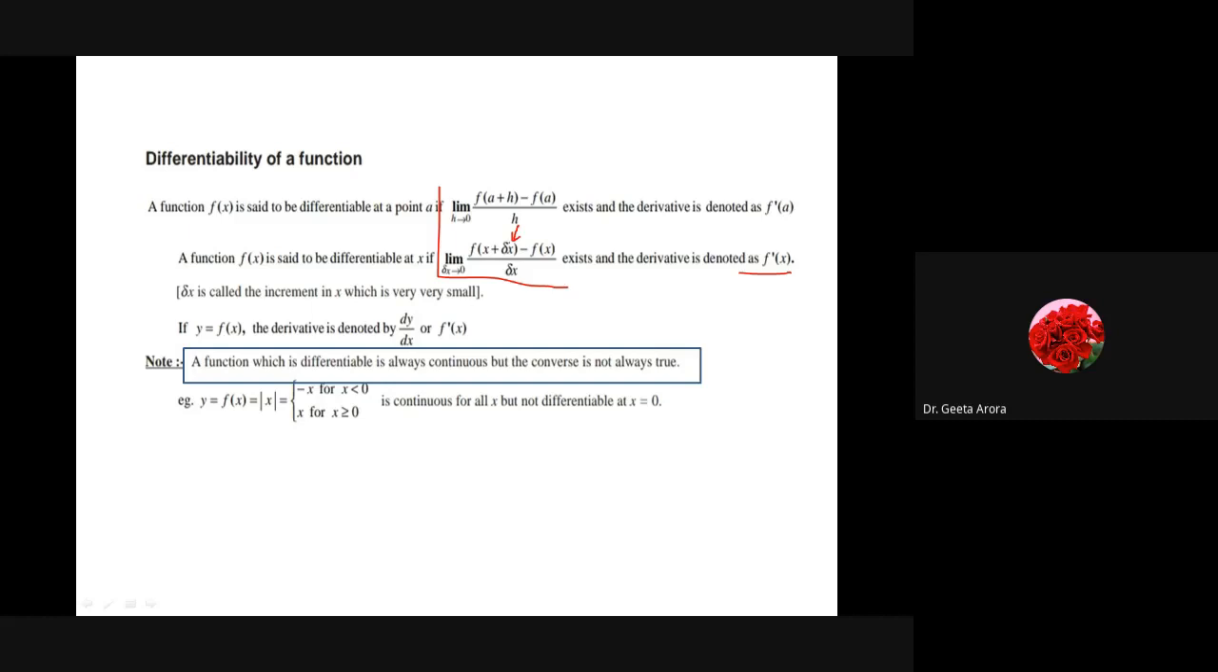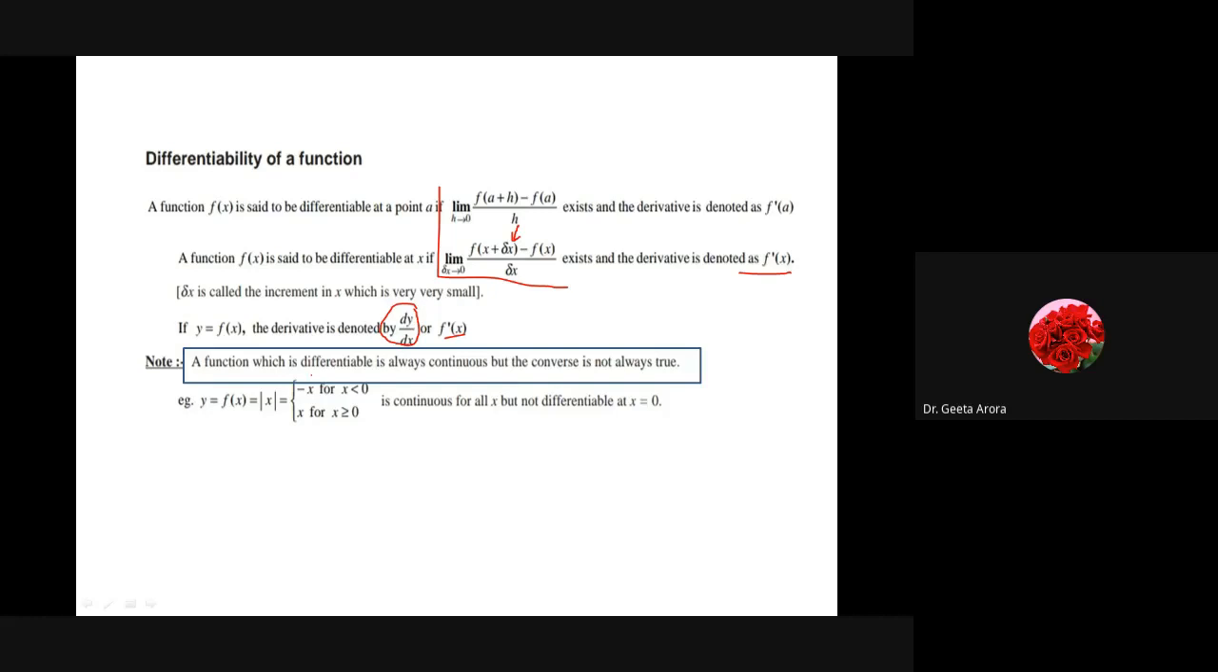Correct? So if y is equal to f of x, we denote the derivative as dy by dx or f dash x, which is also represented by y dash of x. Correct? Now, what can we say regarding the relation between differentiability and continuity?